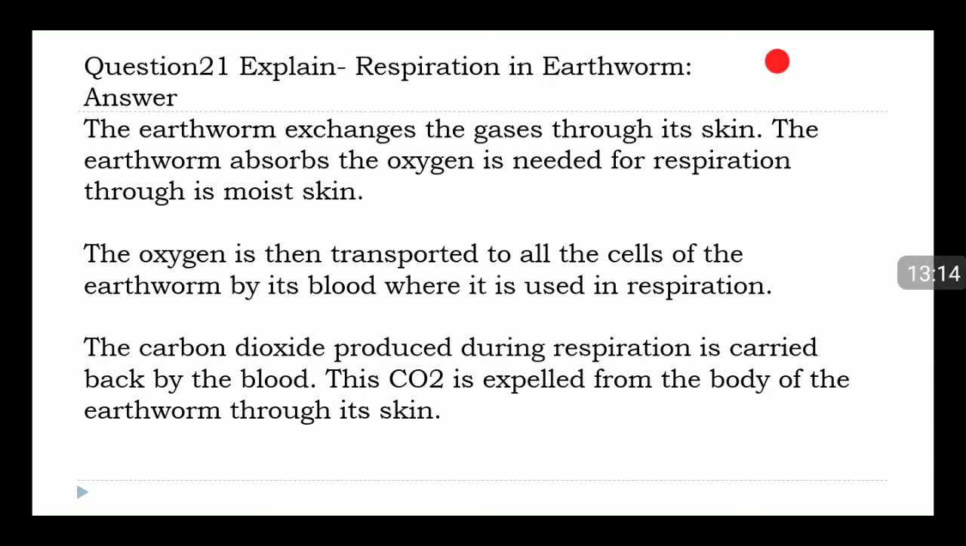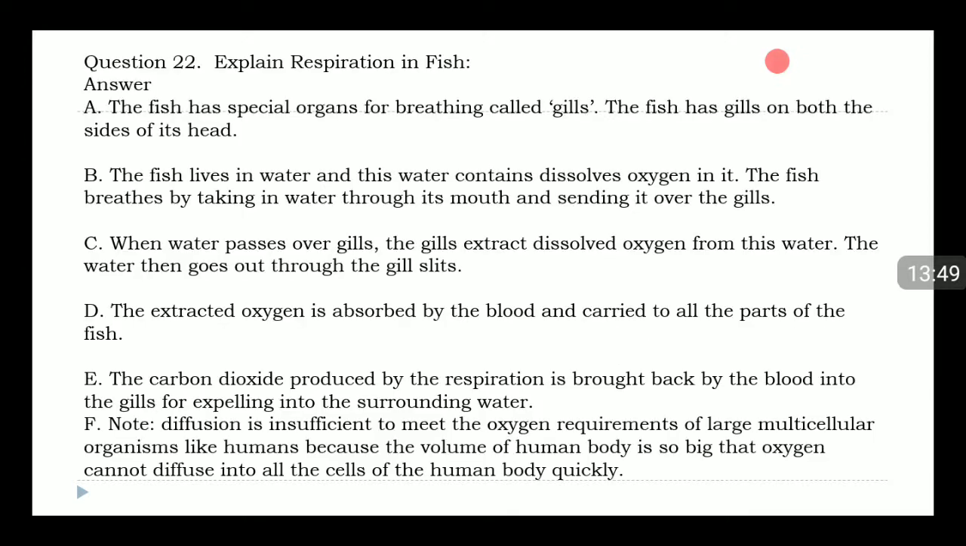Question 21. Explain respiration in earthworm. Answer. The earthworm exchanges the gases through its skin. The earthworm absorbs the oxygen as needed for respiration through its moist skin. The oxygen is then transported to all the cells of the earthworm by its blood where it is used in respiration. The carbon dioxide produced during respiration is carried back by the blood. The CO2 is expelled from the body of the earthworm through its skin.